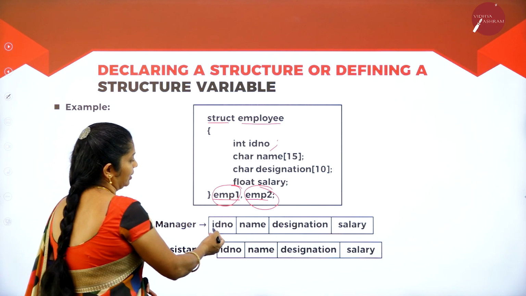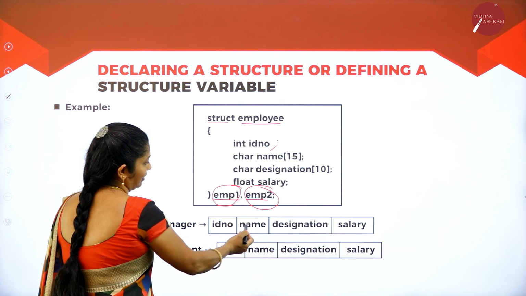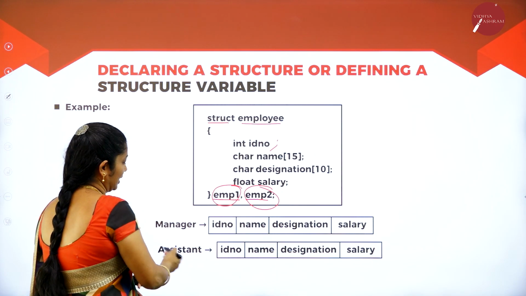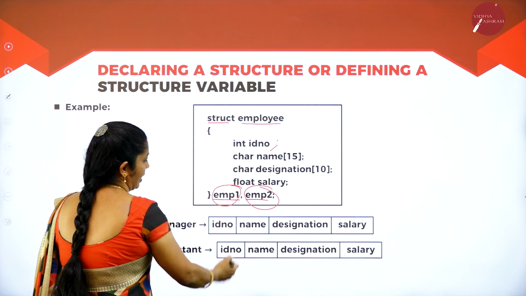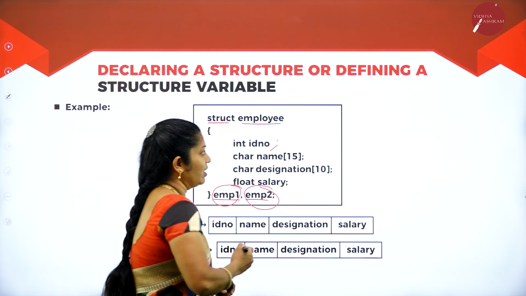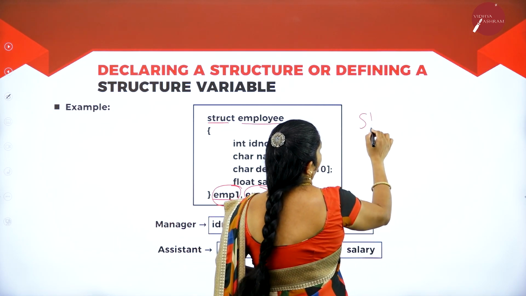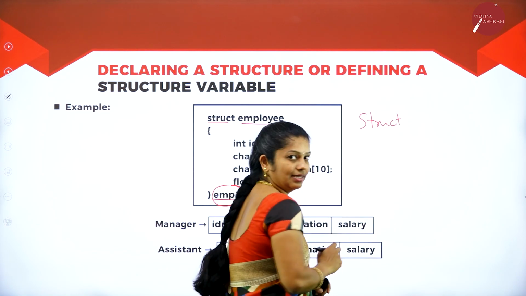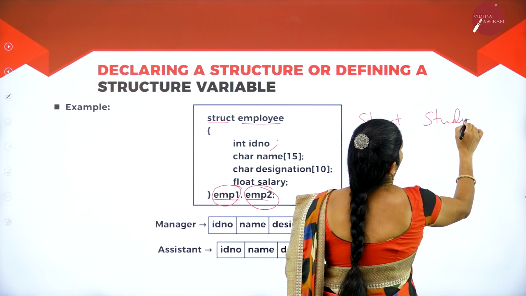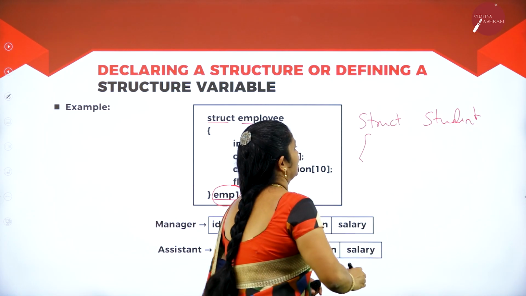For employee 1 we have ID, then name, designation, salary. In the same way, for employee 2, that is the assistant, we have ID, name, designation as well as salary. In the same way, for student, if I am creating, then struct is the keyword, then student is the name of the structure.